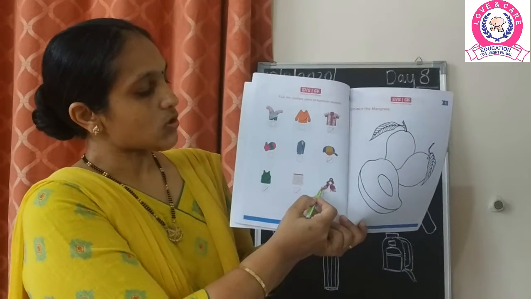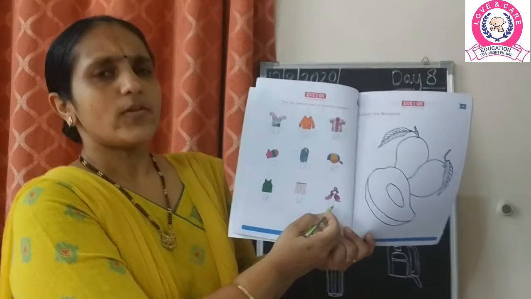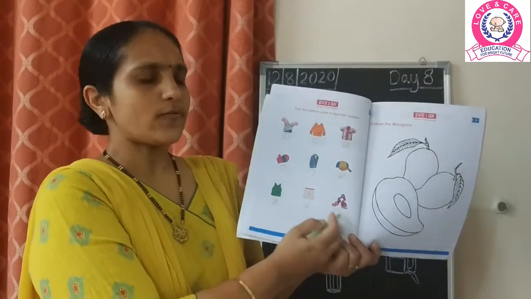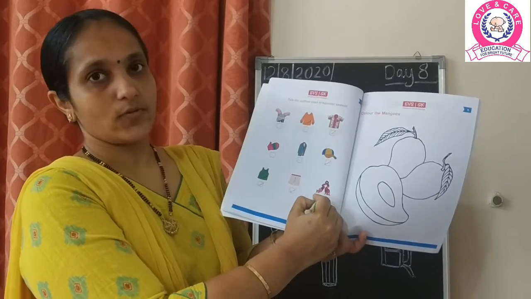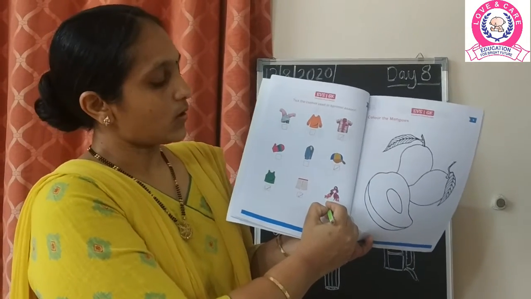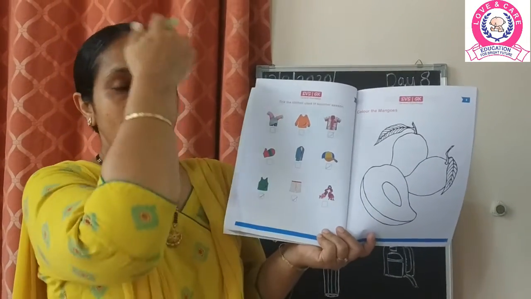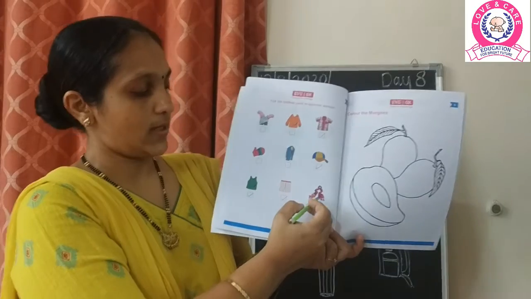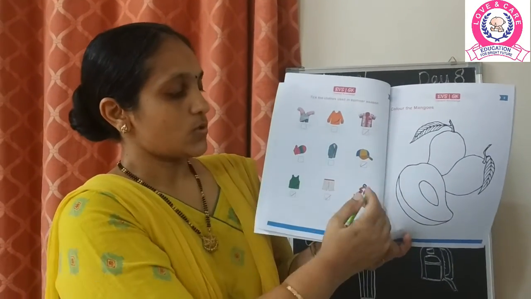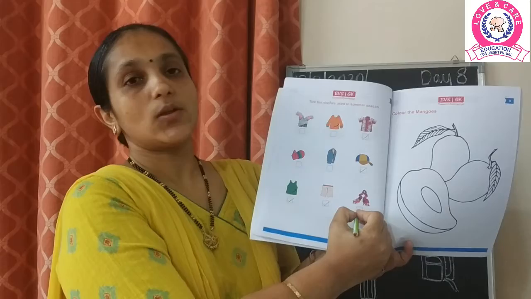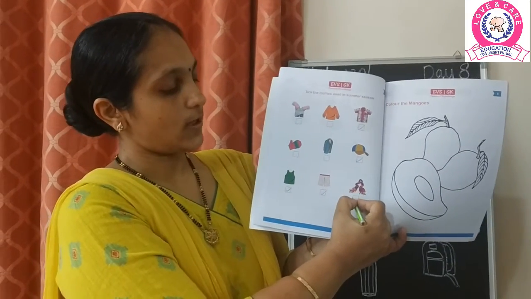Now next is the picture of a scarf. Do you really like to put the scarf? Yes, we do wear a scarf also, because we put it around our head to cover our face and our mouth, so that whenever we go on the vehicle, we protect ourselves from the sun.